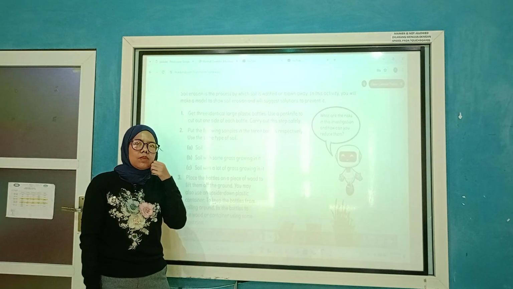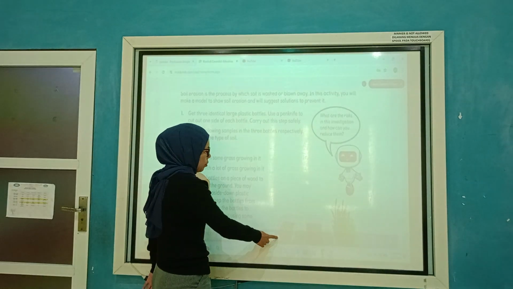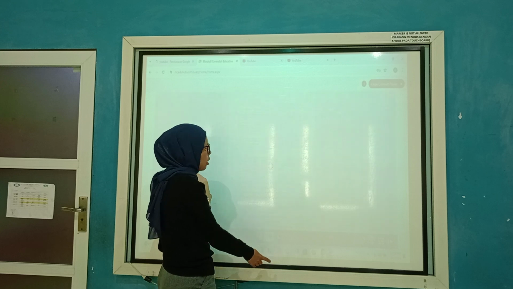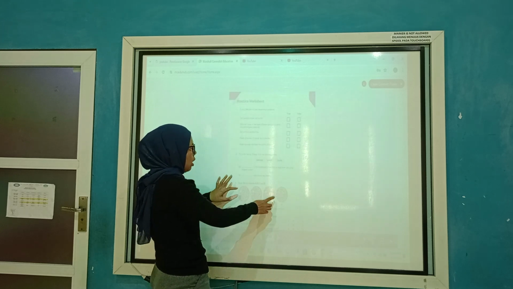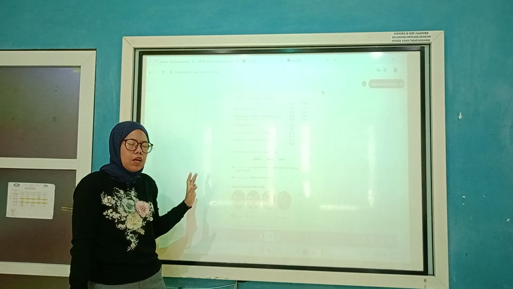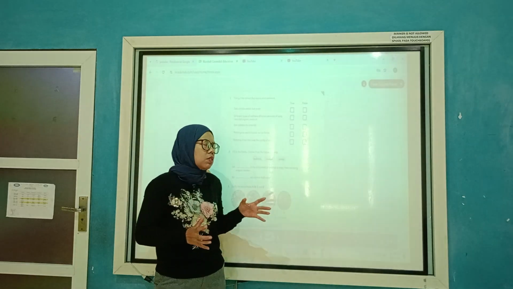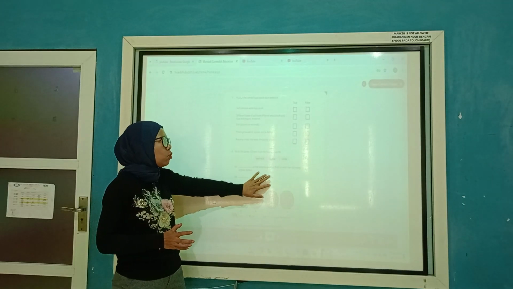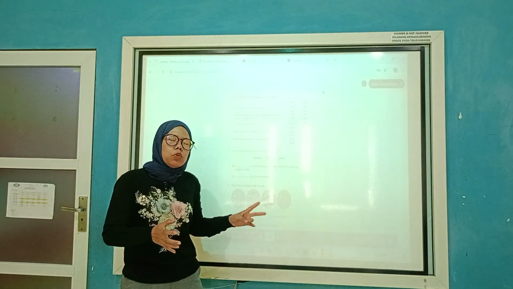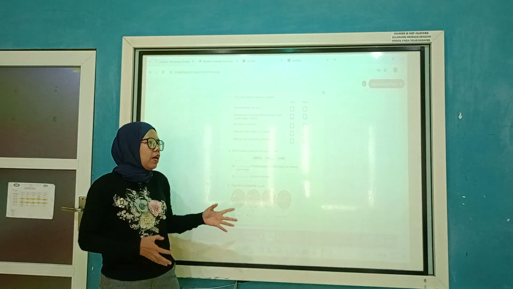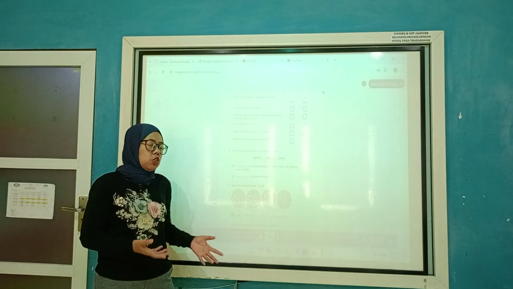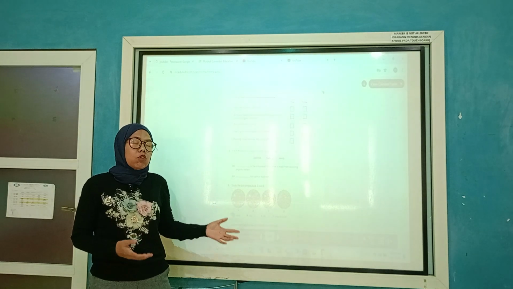What exercise will you give the students after you explain this one? I will make them some exercises. First, I ask them to answer questions from the textbook, and then we move to the activity and answer the questions for the activity. To close these materials, I will ask them to do two main tasks: they will do short presentations about these lessons, and they will practice the science projects about soil erosion.